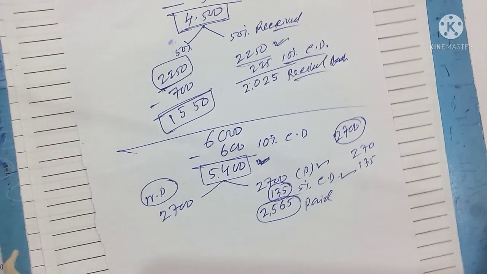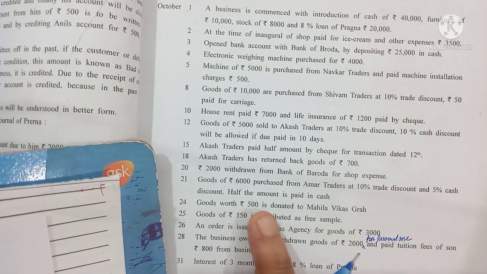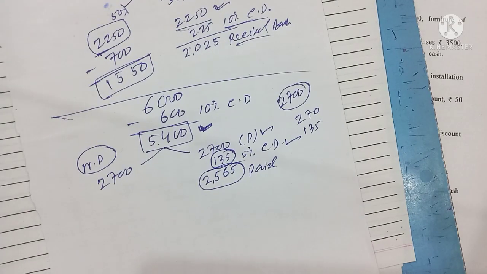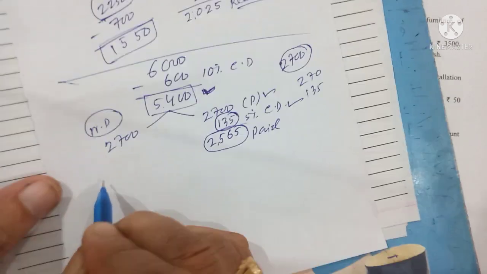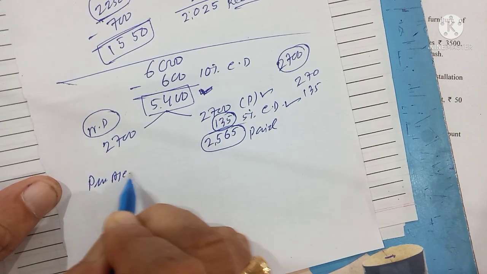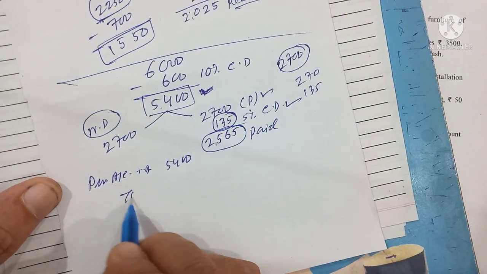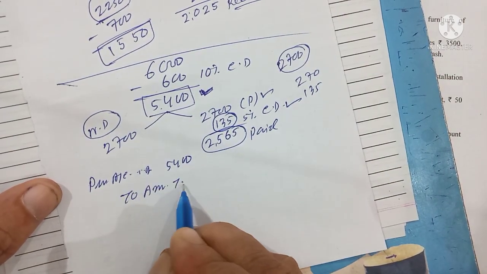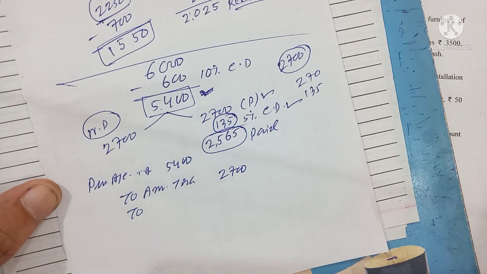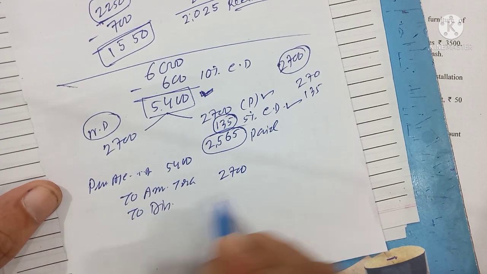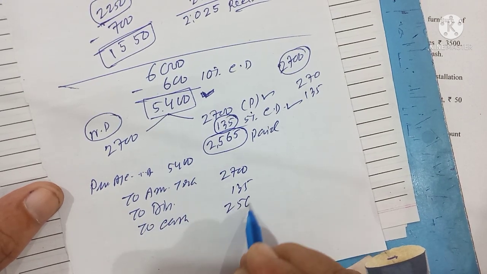Purchase it, and the money you paid in cash, with 5% cash discount. Half the amount is paid in cash. So from whom have you purchased? This is Amar traders, a purchase transaction. So your journal will come: purchase account debit, that is 5,400. Then to Amar traders, that is 2,700 credit transaction, and to discount, that is 135, and to cash, that is 2,565. This will be the journal.